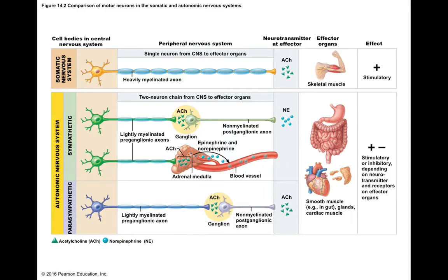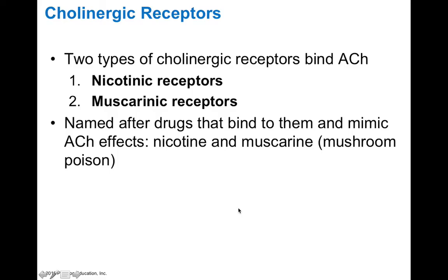But where things differ between the sympathetic and parasympathetic nervous systems is at the level of the postganglionic neurons. In the sympathetic nervous system, most postganglionic neurons release norepinephrine, so we would call those adrenergic neurons. And most postganglionic parasympathetic neurons release acetylcholine, so it would also be appropriate to call these cholinergic neurons as well.